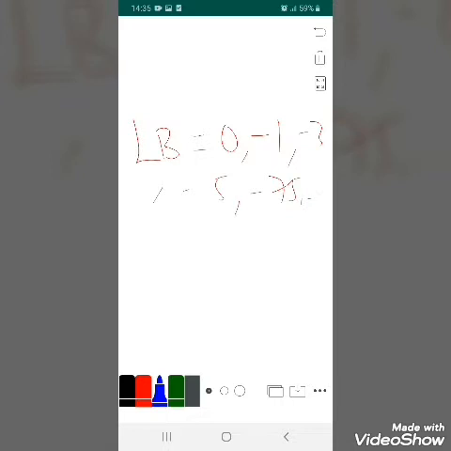Therefore, these are the set of upper and lower bound. But from the set of upper bound, the greatest will be the greatest.